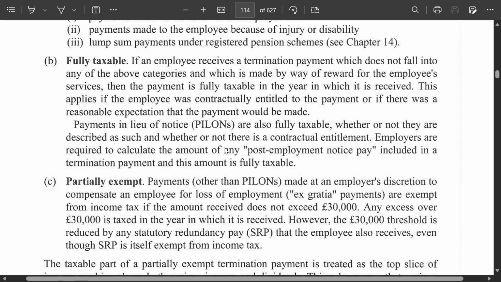The notice and the holiday, I know it should be taxed. And the statutory redundancy pay, SRP, is exempt. It should be calculated, the lift allowance and the compensation, the big compensation.